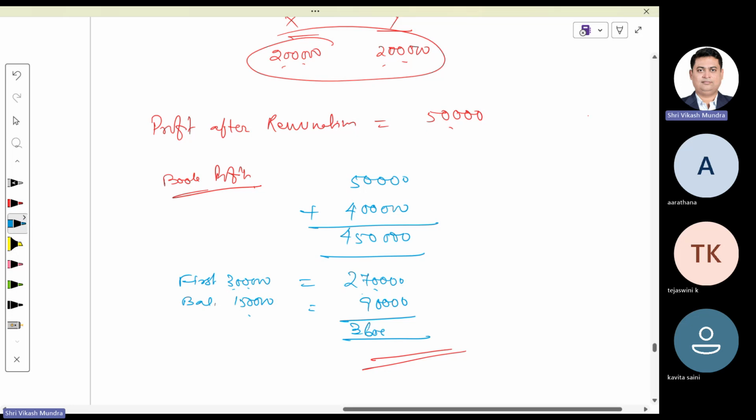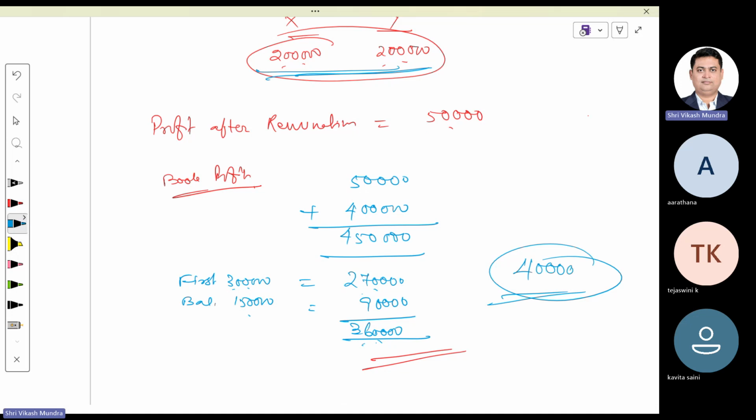So at most, this partnership firm is eligible to get a deduction on account of remuneration of 3,60,000. How much did they pay? They paid 4 lakh as remuneration. It is more than the maximum limit. So 40,000 on account of remuneration paid to the partners would be required to be added back while computing income of the partnership firm. Is it clear? Is it clear to all? Yes, sir.